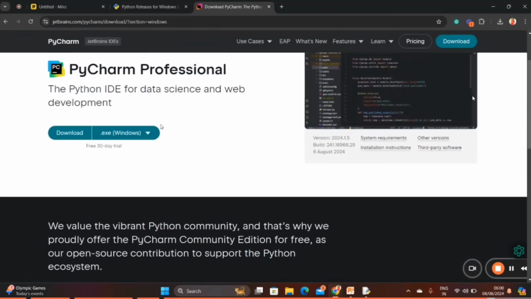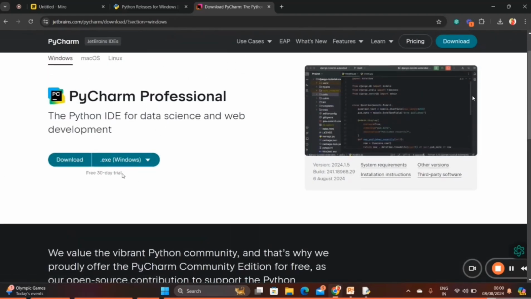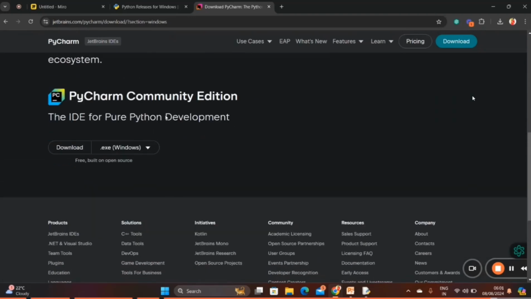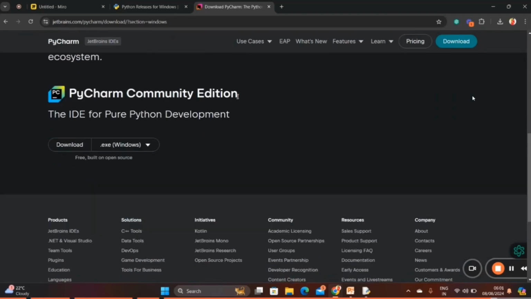Why? Because it is free only for 30 days. After 30 days you need to pay some amount, because it's a paid, premium one. Coming down, this is the PyCharm Community edition, which is free and open source. We're never going to pay anything. Here you select the type of OS. We have Windows, then click on the download button.